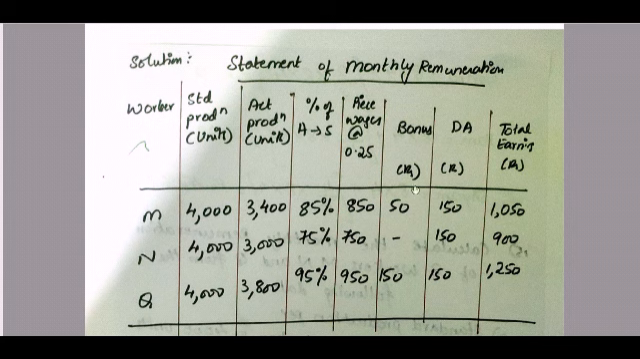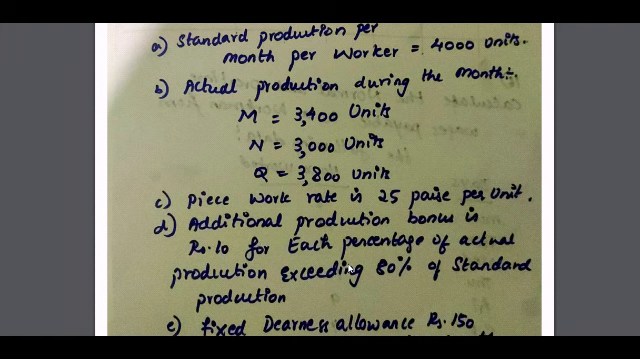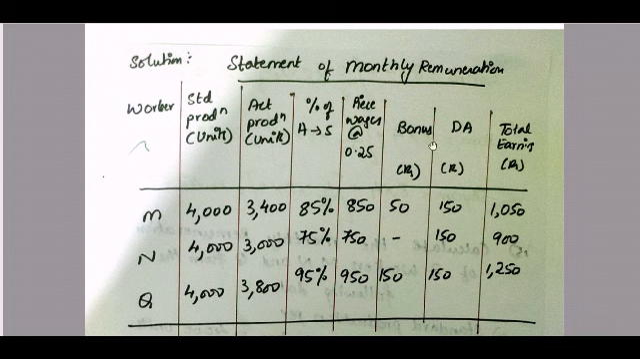So now bonus we are calculating on the percentage of actual production to standard production, right? What have they told in the question about bonus? If the actual production exceeds the standard production by 80%, for every percentage of increase you get 10 rupees as your bonus. For M worker, the percentage of actual production to standard production is 85%. So how much percentage has it increased from 80? 5%. So 5 into 10 rupees, which is 50 rupees, is your bonus.